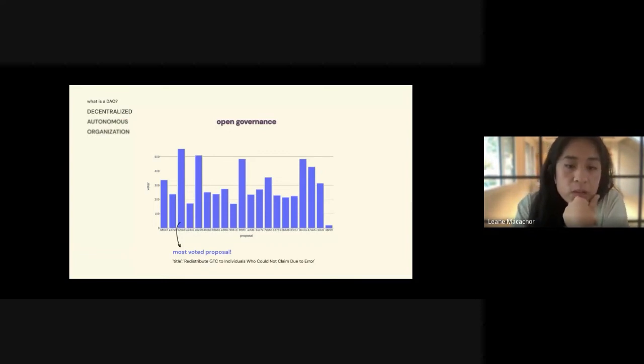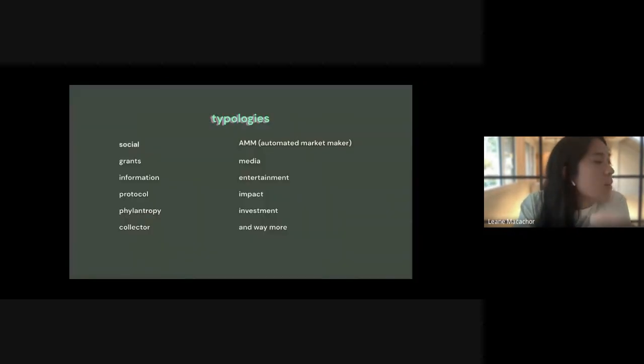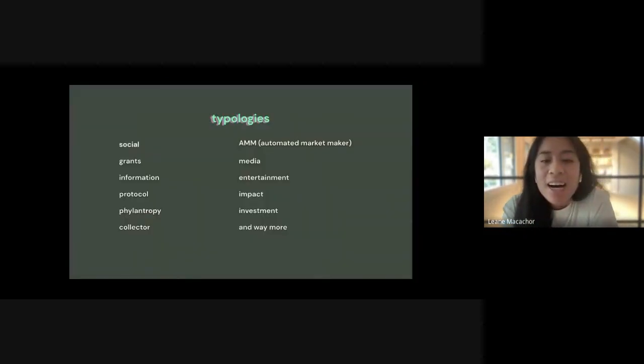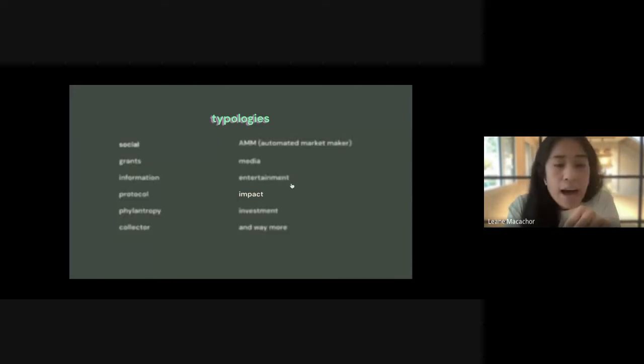You might also be wondering what kind of proposals are raised, and the answer is all kinds. But for the purpose of this presentation, I'm going to focus on one specific type, which is impact DAOs. And they are defined as Web3 projects that create positive externalities. So I was super curious about the things that these organizations were talking about, and what they actually meant with positive externalities.